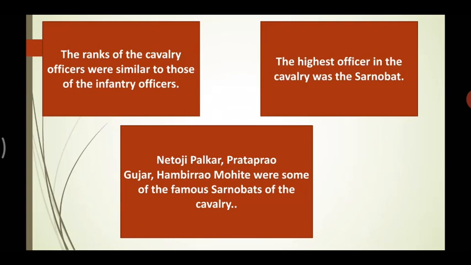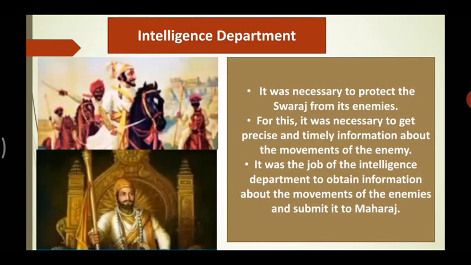Okay, let's move forward. Then the next point is the intelligence department. Now, the word intelligence, we are all aware of its meaning. The department or the person works very sharply, precisely, and is focused to think and work in a proper manner. In the same way, Shivaji Maharaj had appointed an intelligence department who would look after the protection of the Swaraj from enemies.